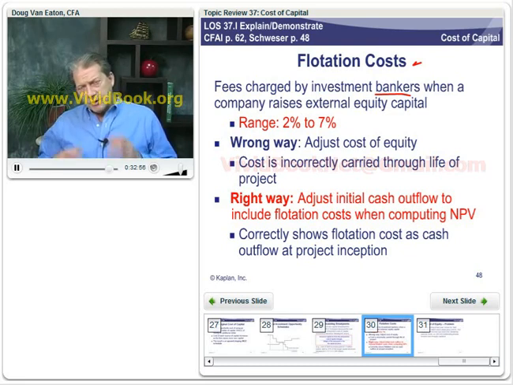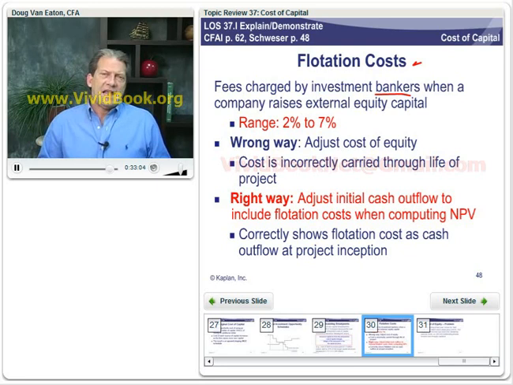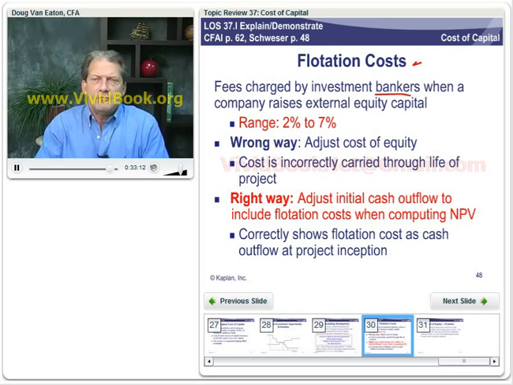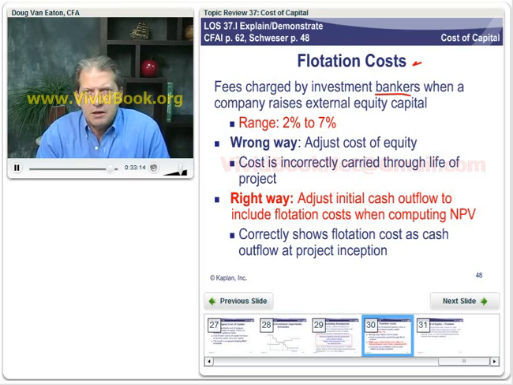So whatever those flotation costs are in dollars or euros or whatever currency you're working in, just add those to the initial outlay so that the initial outlay is greater by the amount they had to pay the investment bankers, the underwriter, in terms of flotation costs.